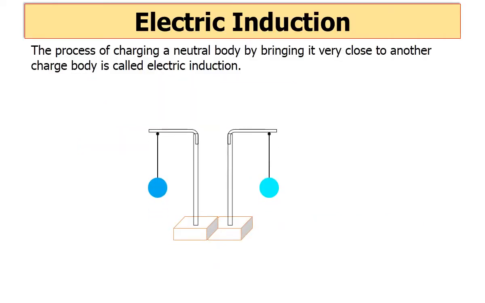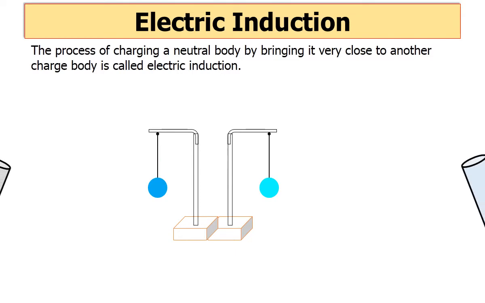Let us talk about electric induction. The process of charging a neutral body by bringing it very close to another charged body is called electric induction. Look at the figure. In that figure you can see there are two neutral metallic balls which are hanging from a support.